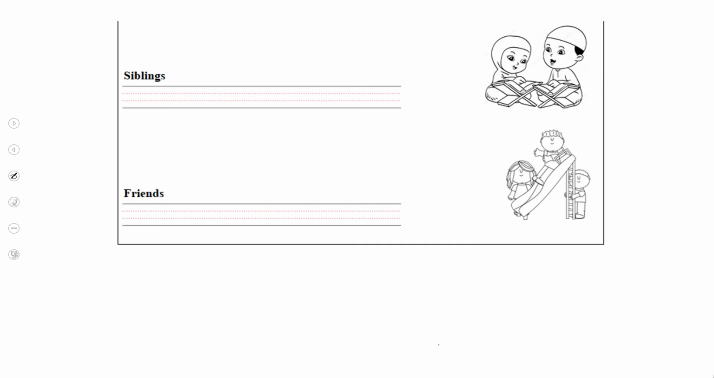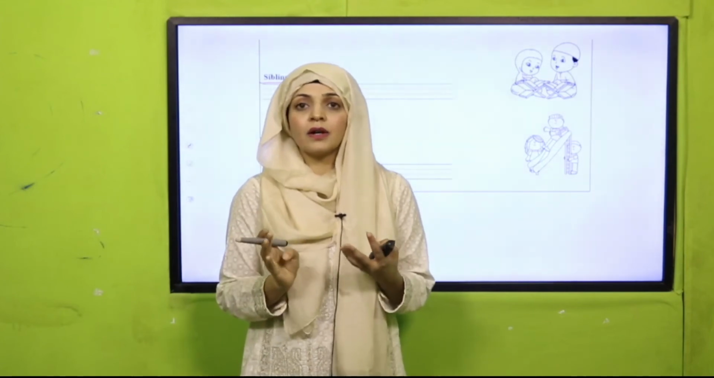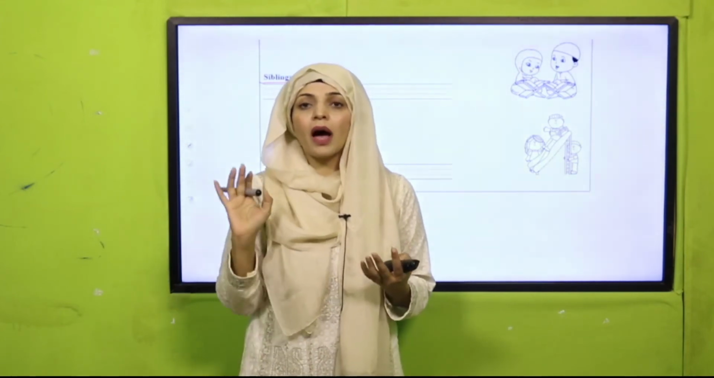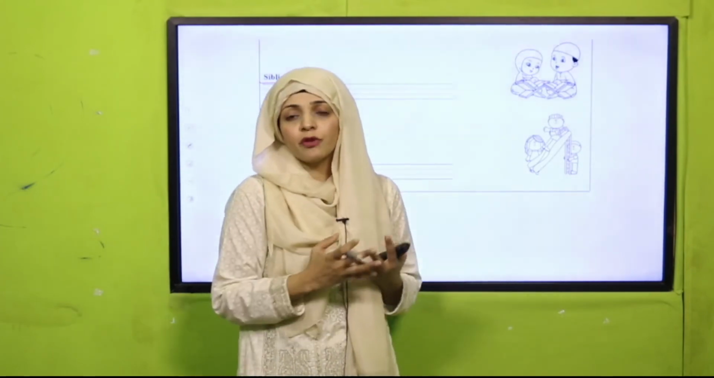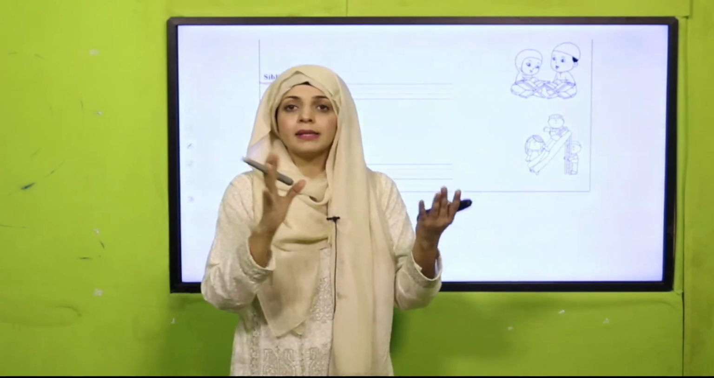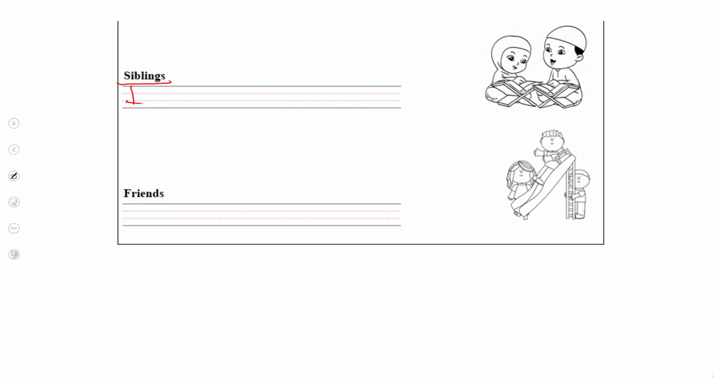Next, how do you respect your siblings, your brothers and sisters? I help my sister in reading. So that's how I respect my sister, that I always help her. I tell her that I am always there for you. So this is the way how I respect my sister. I help my sister, excuse my writing, sorry, in reading. There may be other ways that you respect your siblings. You can write that in the lines.